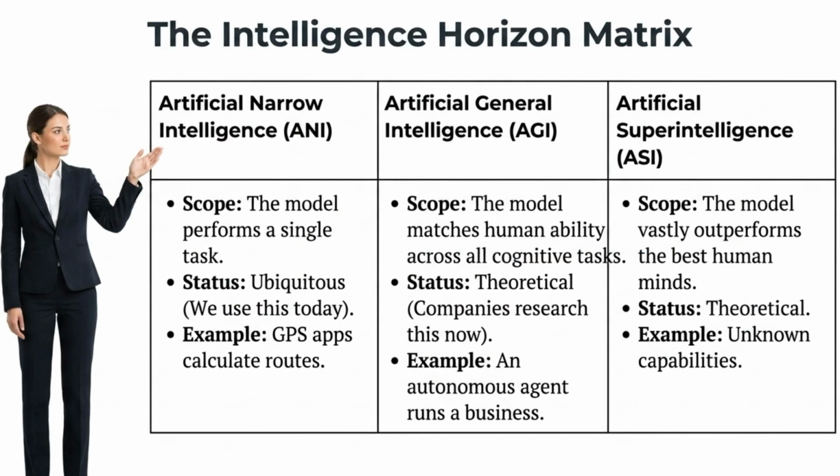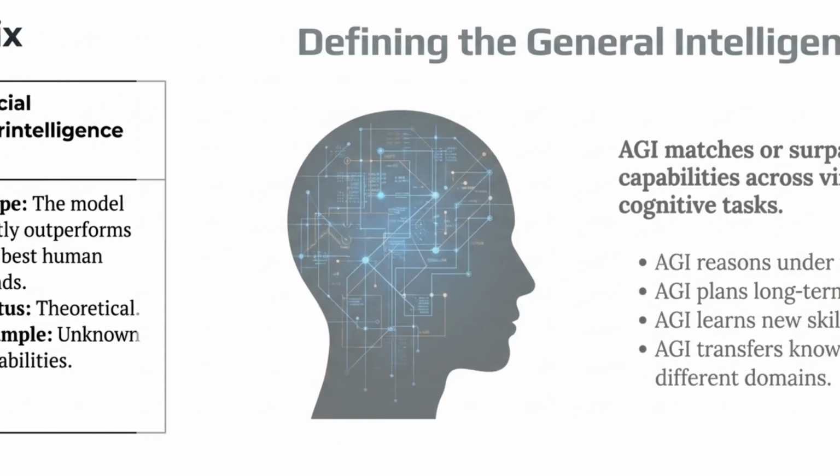The Intelligence Horizon Matrix categorizes AI by capability. Artificial narrow intelligence performs single tasks, while AGI is intended to match human cognitive ability. Beyond that lies the theoretical realm of artificial superintelligence.